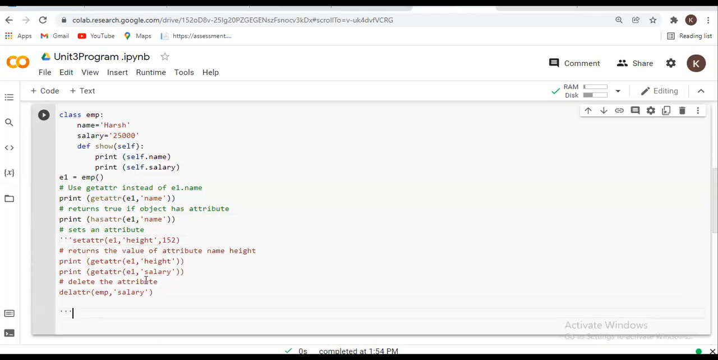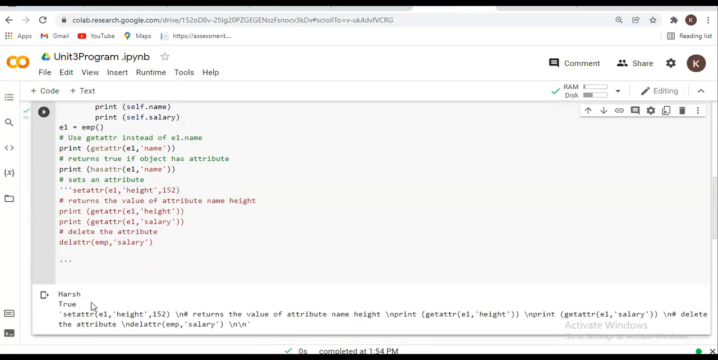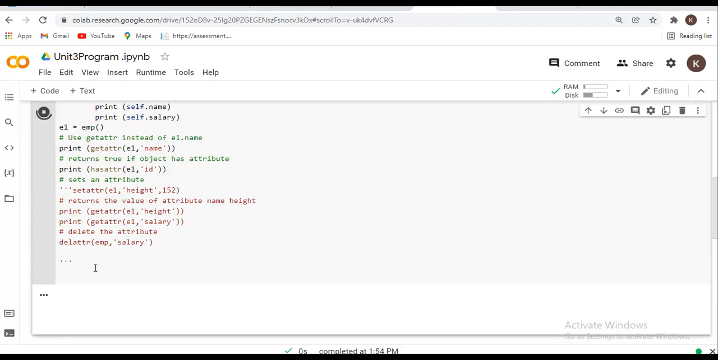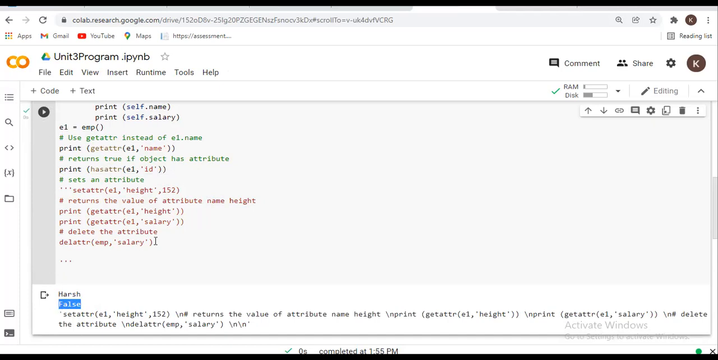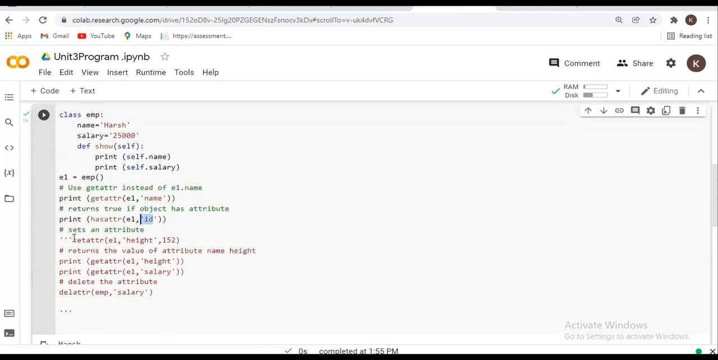Okay, next will be hasattr. It will return a true value. Why? Because hasattr will find the name. Here I am entering name, and name is present in my attributes, so it will return output as true. But suppose here I write id, now it will be false. Why? Because the id attribute is not present in my program, so it will return output as false. Okay, that is my hasattr function.